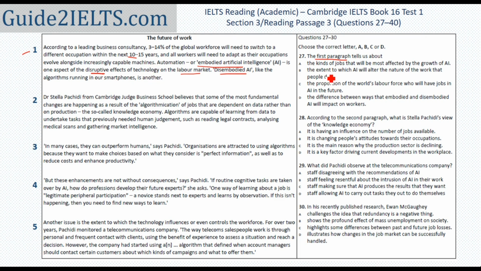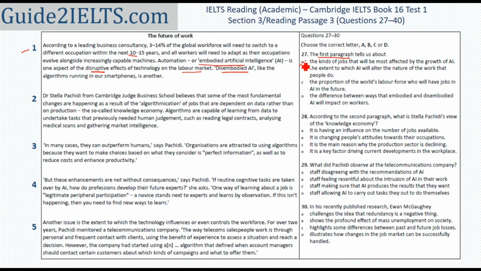A, the kinds of jobs that will be most affected by the growth of AI. Actually, they are not even examples of any jobs that will be affected, just that they will be. So this is not the answer. B, the extent to which AI will alter the nature of the work. The extent to which is 3 to 14%. How much? So there is a measure given to how much AI will affect the work. This seems to be the correct answer, but I'll still read the others.